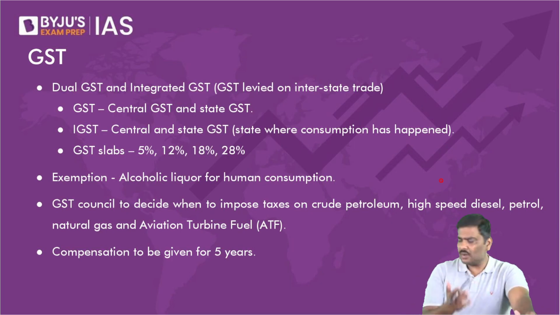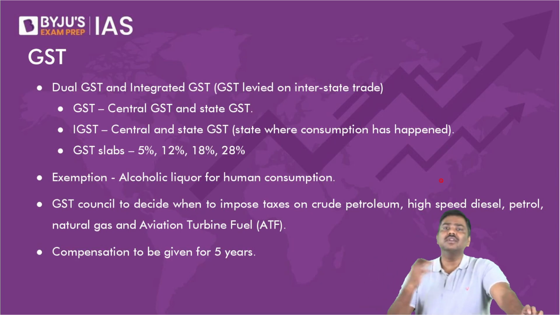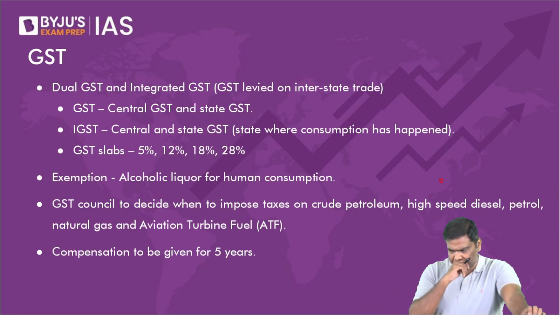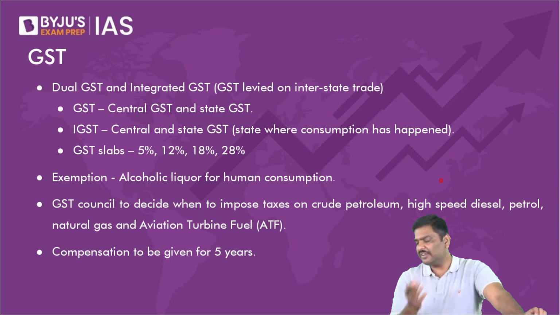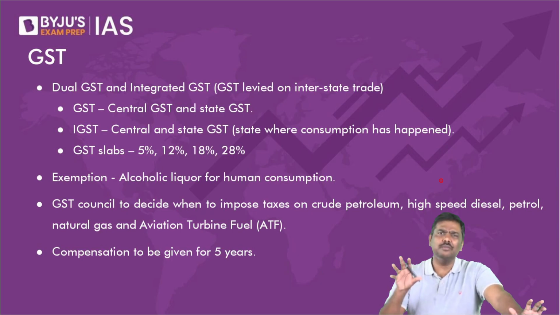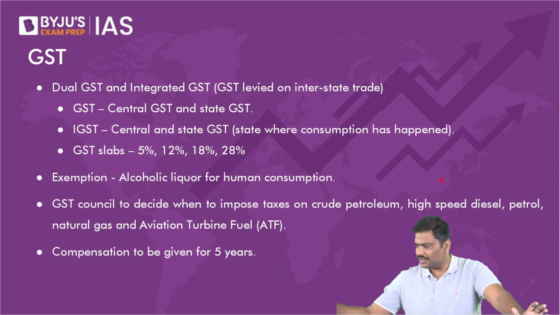In tax avoidance itself, we have discussed the importance of minimum alternate tax, the concept of GAAR, General Anti-Avoidance Rules, then the concept of base erosion and profit shifting, and the BEPS action framework, where there are 15 pillars, and we are using the 15 pillars to address the issue of tax avoidance.